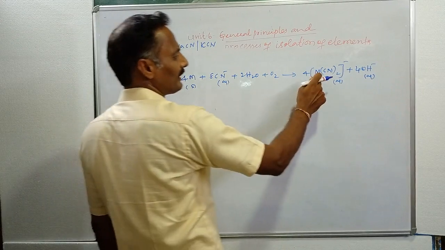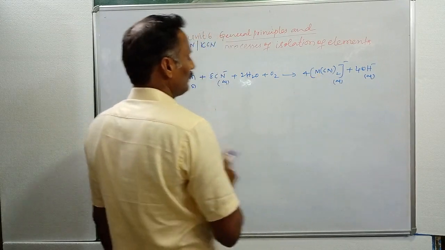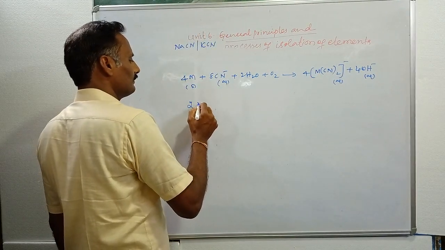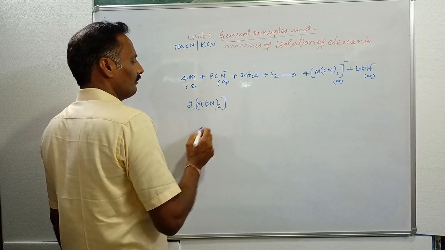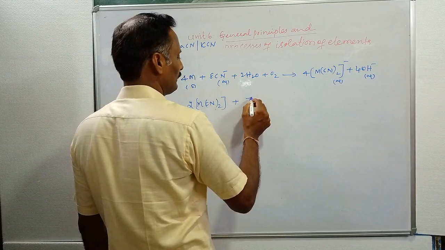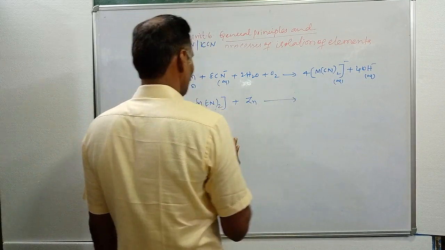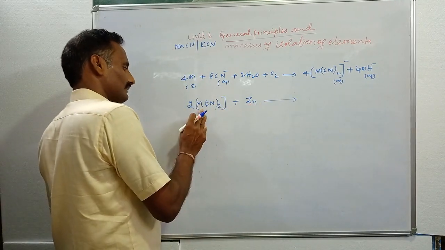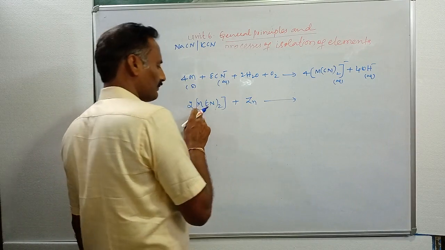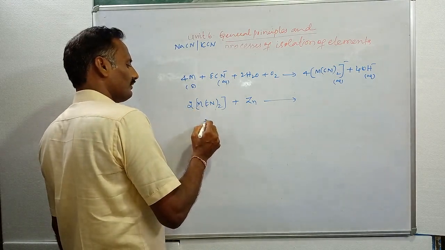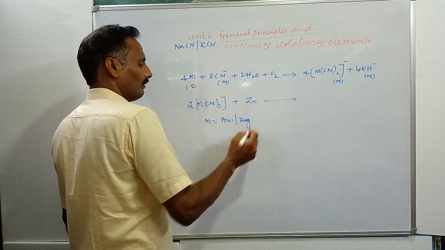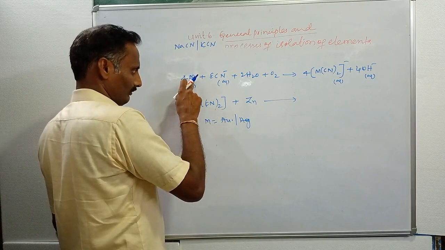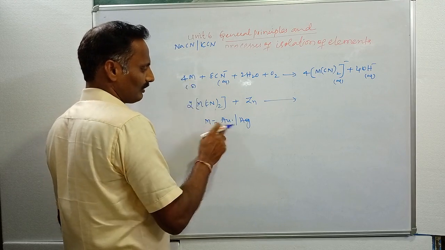This is a soluble complex which is formed in the solution. When this soluble complex reacts with zinc, here zinc is more reactive than gold or silver. Where we are writing M, that indicates gold or silver.